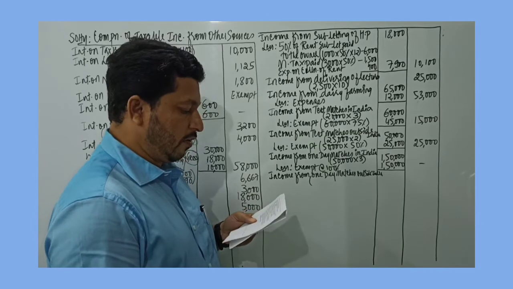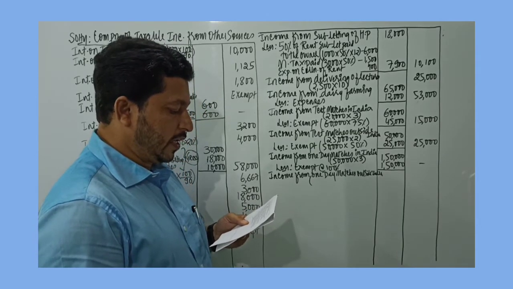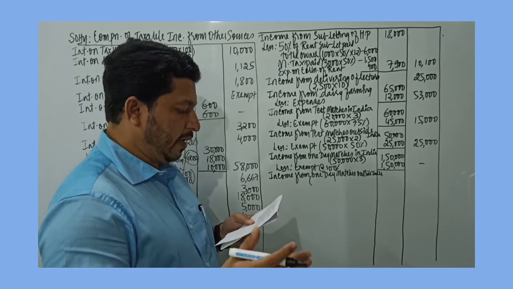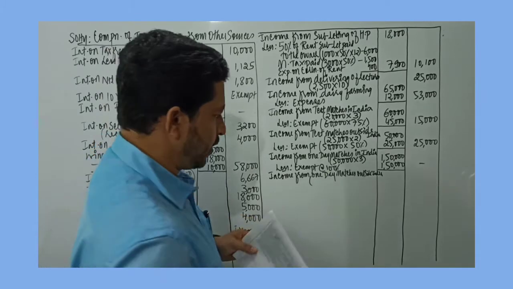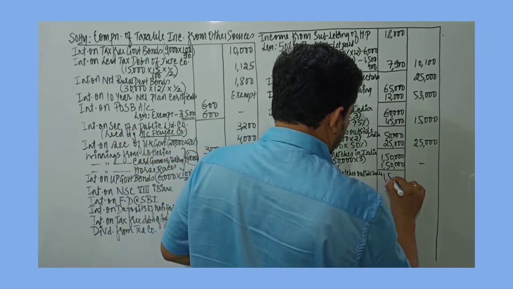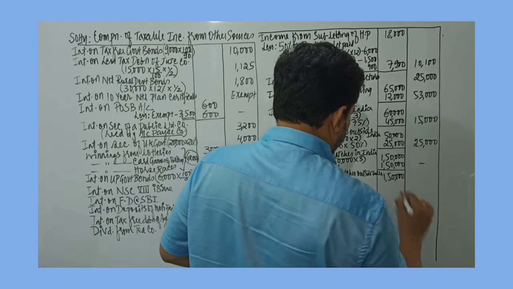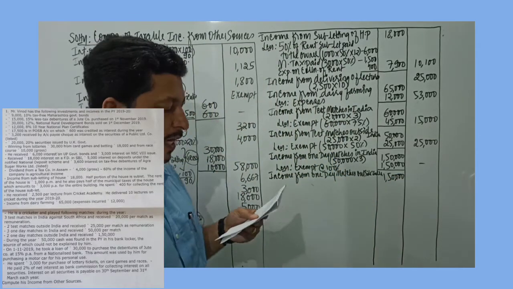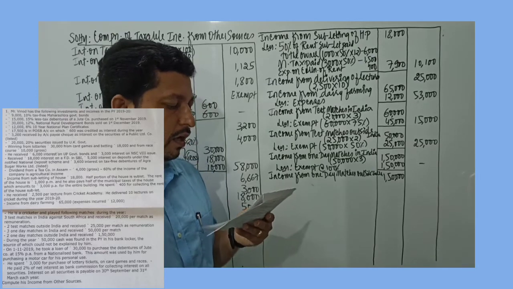Per match is not given. So we can assume that for 2 one-day matches outside India he received rupees 1,50,000. So that number 1,50,000 itself can be taken as income from both the matches, since per match is not given as in the earlier transaction.